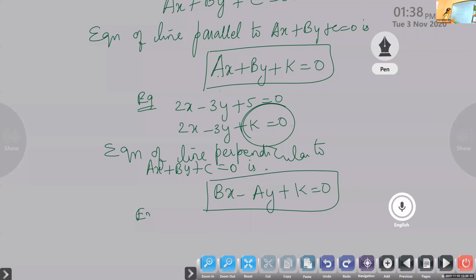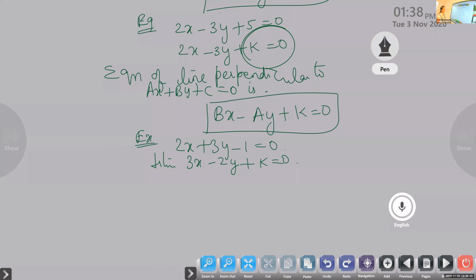For example, suppose 2x plus 3y minus 1 is 0 is the equation of the line. Then the perpendicular line takes the form 3x minus 2y plus k is equal to 0.